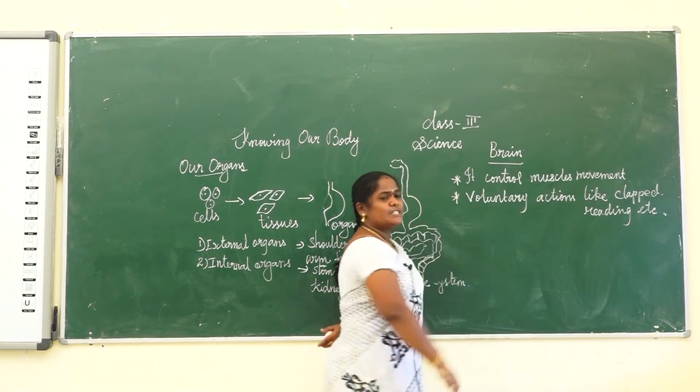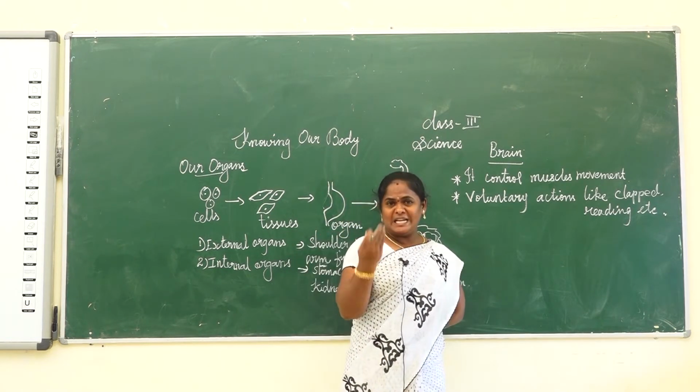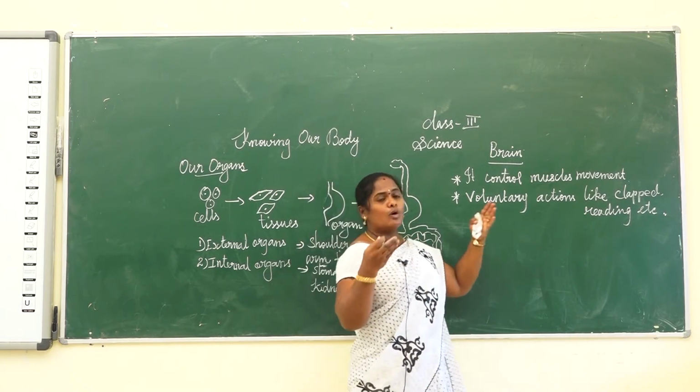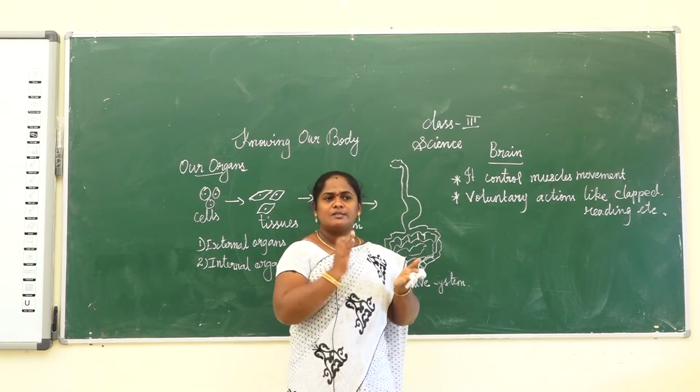Voluntary means doing something willingly, like reading. We do it because we want to.